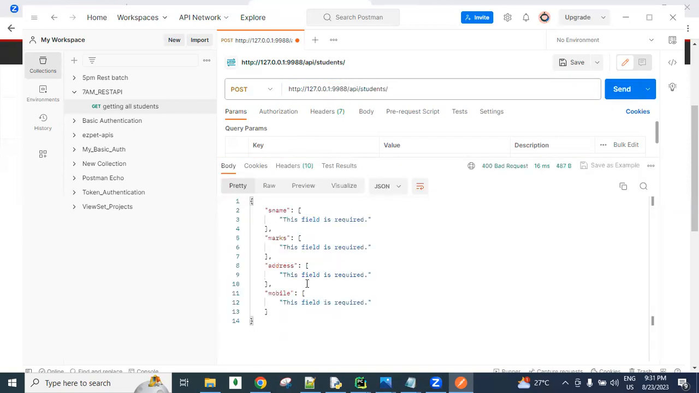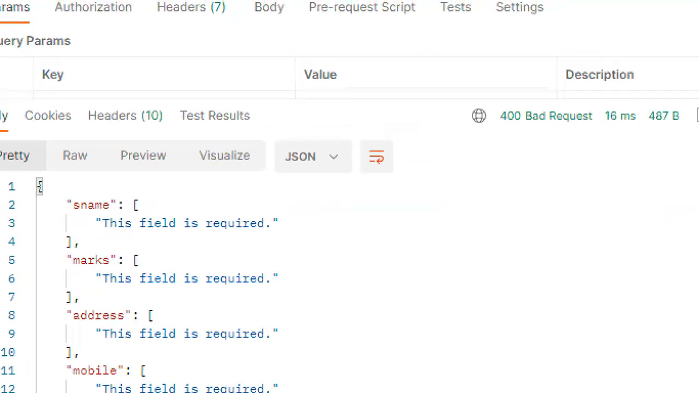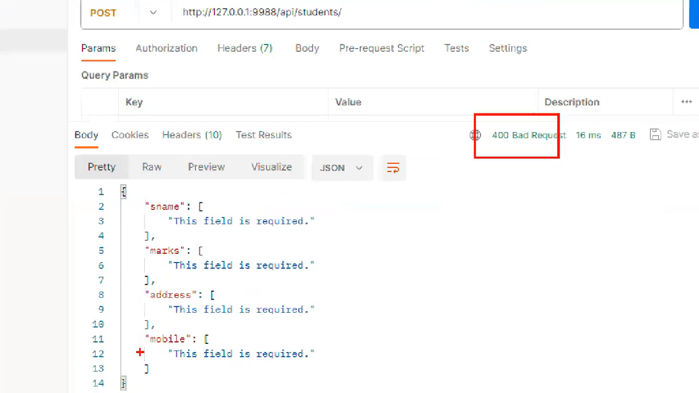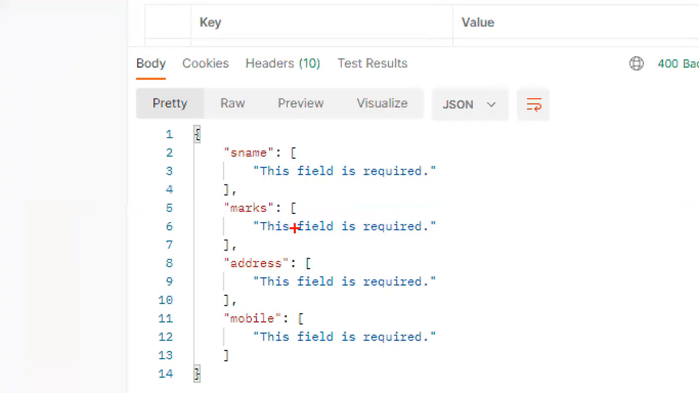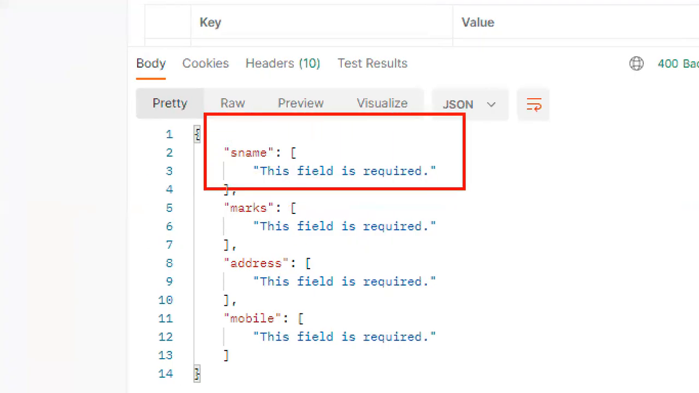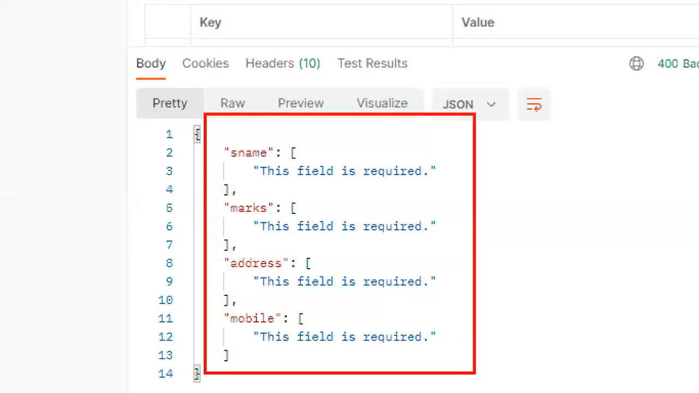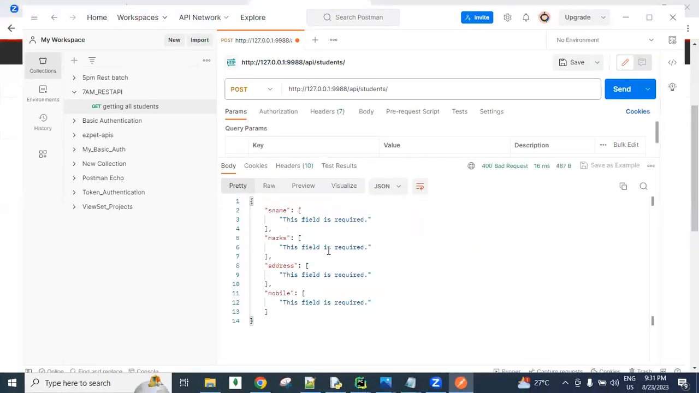So then you're getting errors, guys, with the 400 bad request. Bad request means you're not sending correct data, you're not sending correct inputs. Student name is required, marks are required, address is also required, and mobile number is also required to send. But we have not given this data so far, so that's why the data was not created. Understanding?